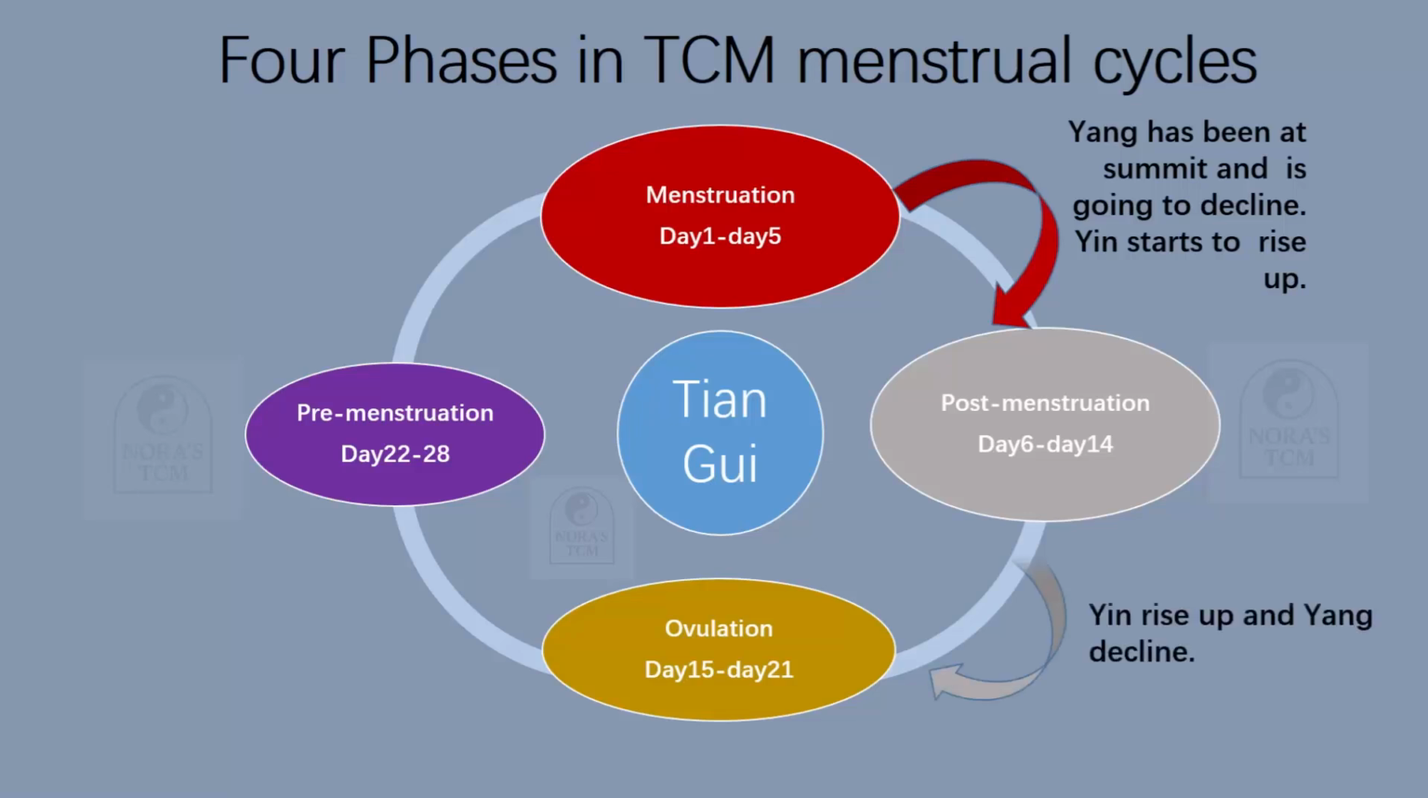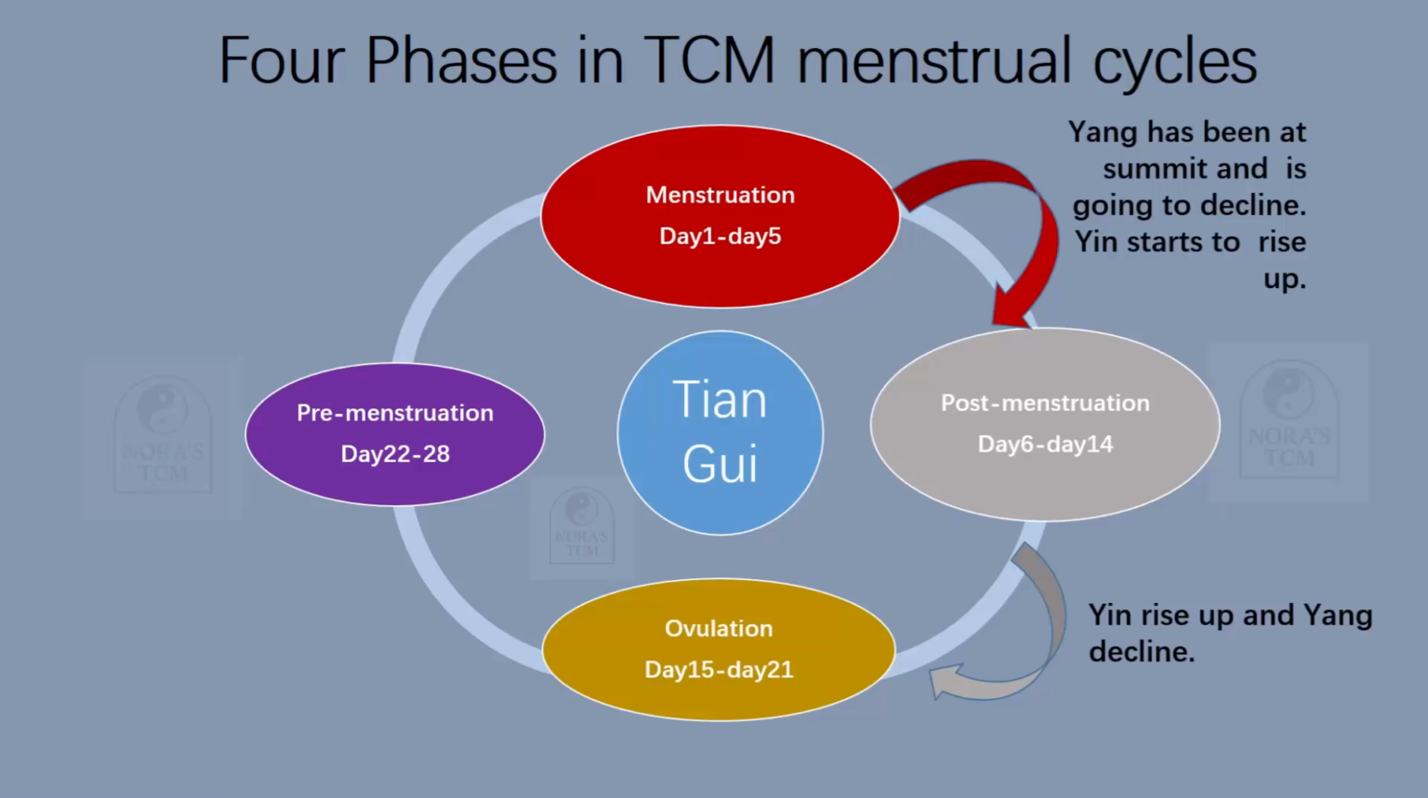Next phase, post-menstruation phase. In this phase, yin rises up quickly and yang declines, because the follicle is going to gradually form its shape. During this process of forming shape, yin rises quickly. There is a classic saying in ancient records: yin plays a function in forming the shape and figure, and yang plays a function in providing power and energy. So during the post-menstruation phase, yin plays a much more important role in the forming of a follicle. So yin rises up quickly and yang declines in this phase.